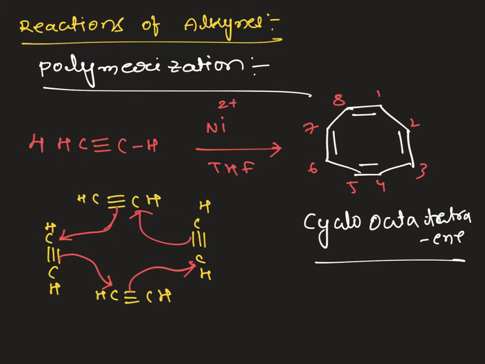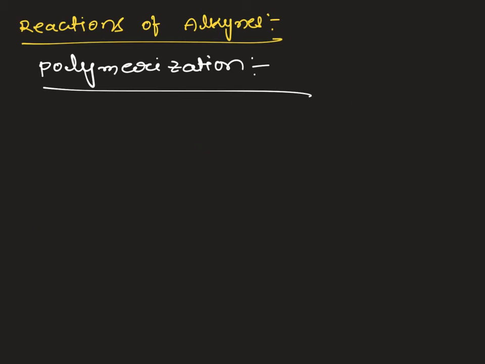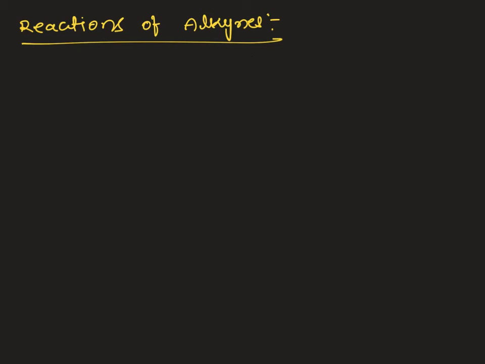Let's move on to another type of reaction: oxidation and reduction reactions of alkynes. I start with the oxidation reaction.